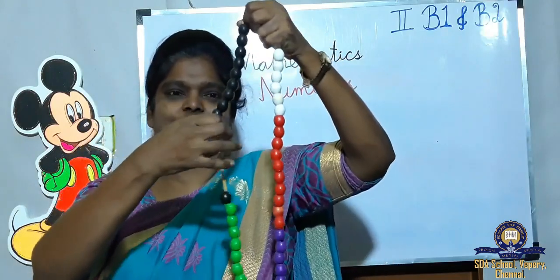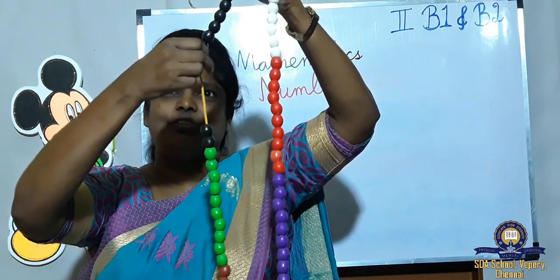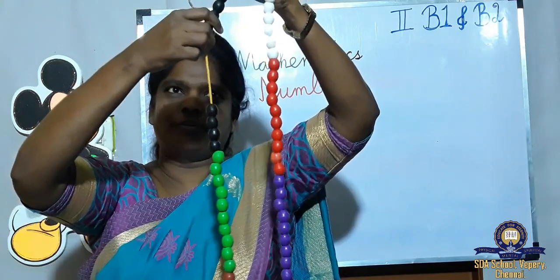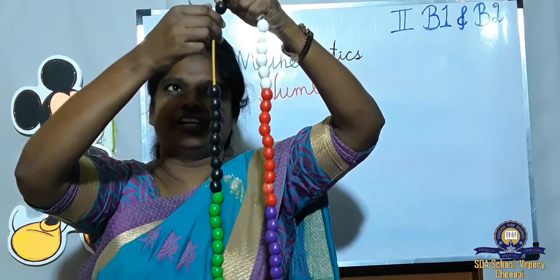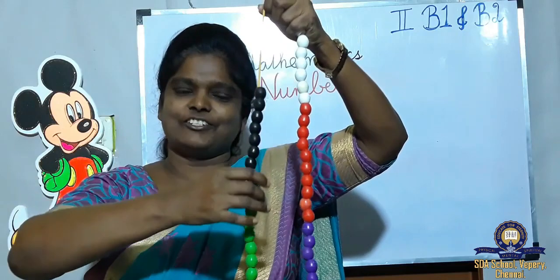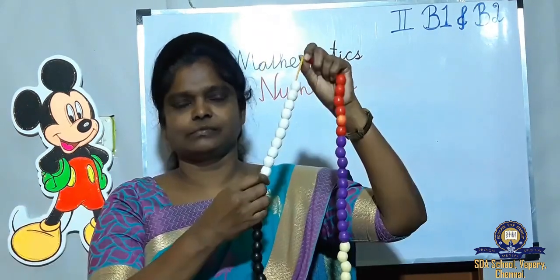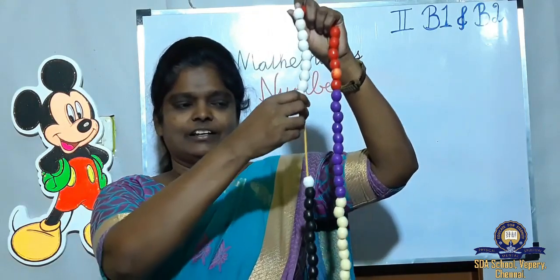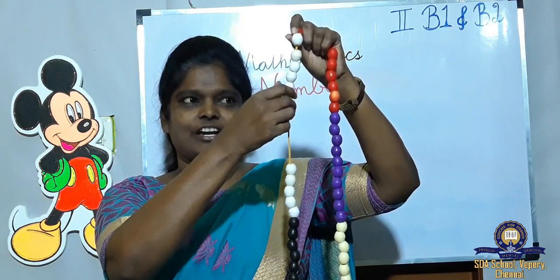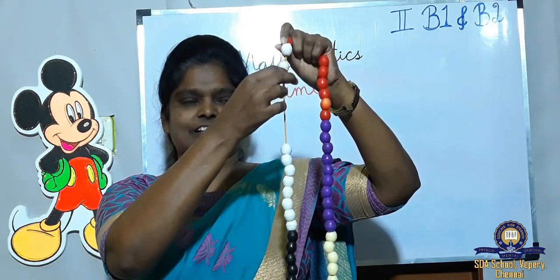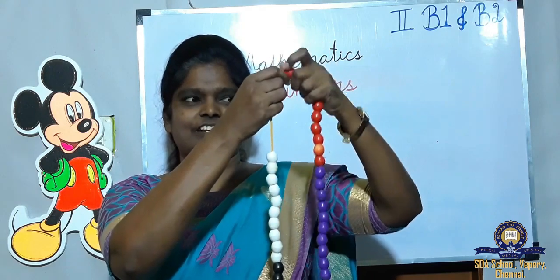Now what color is this? Black. Start counting. 21, 22, 23, 24, 25, 26, 27, 28, 29, 30. Now how many have we counted? 30. So black also 10. Now what color is this? White. Count, start. 31, 32, 33, 34, 35, 36, 37, 38, 39, 40.